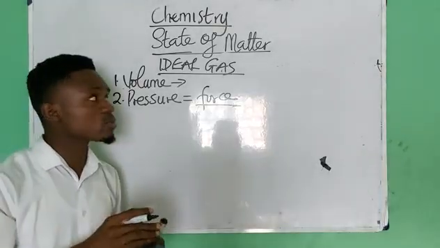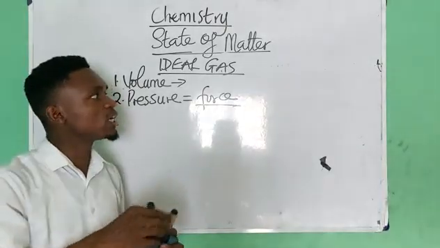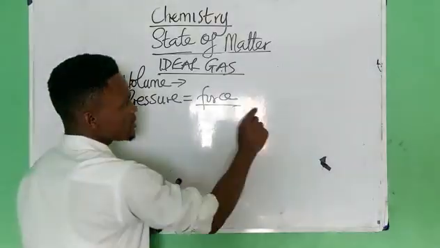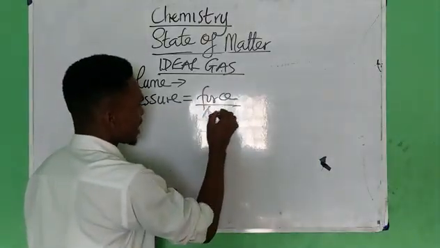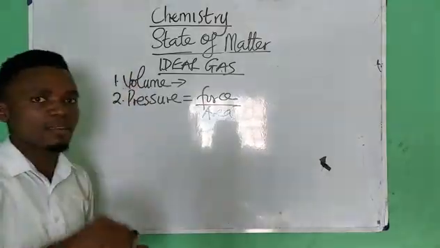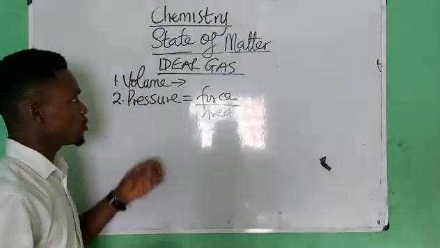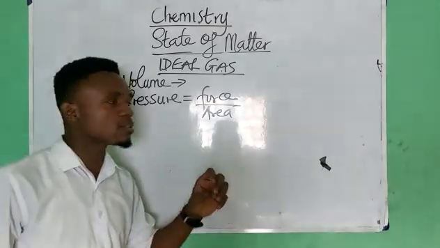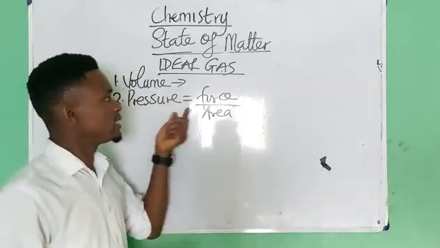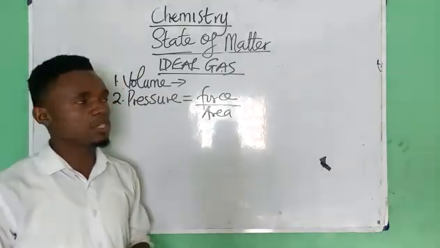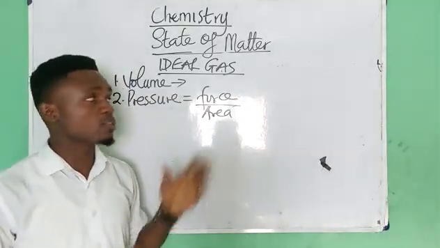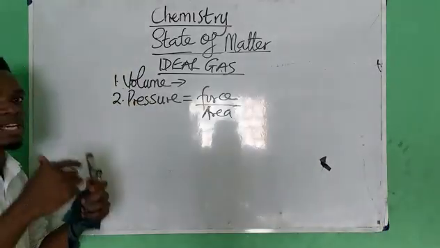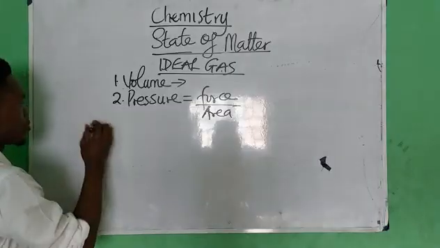Pressure means the force exerted on the surface of a given material divided by the area of that material. Force over area. That is what? Pressure.